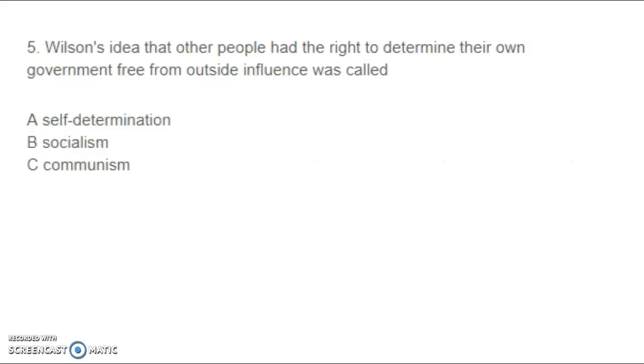Number 5. Wilson's idea that other people had the right to determine their own government free from outside influence was called A. Self-determination, B. Socialism, C. Communism.